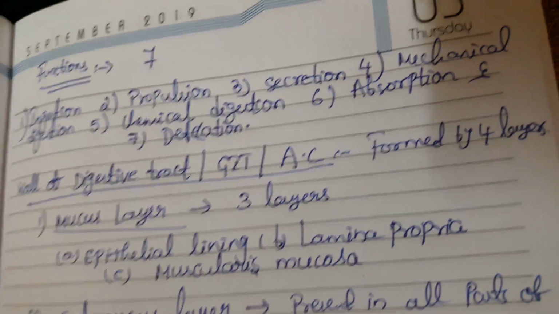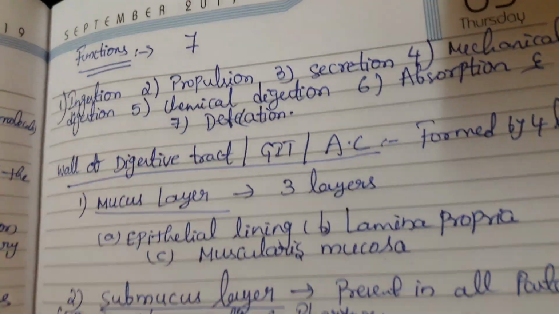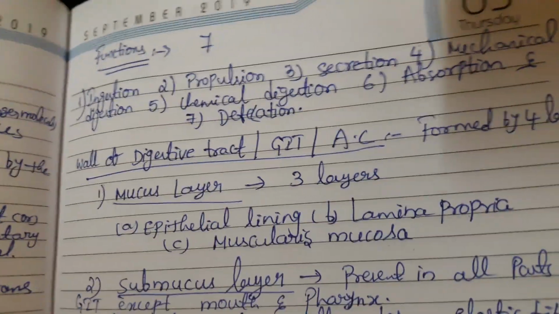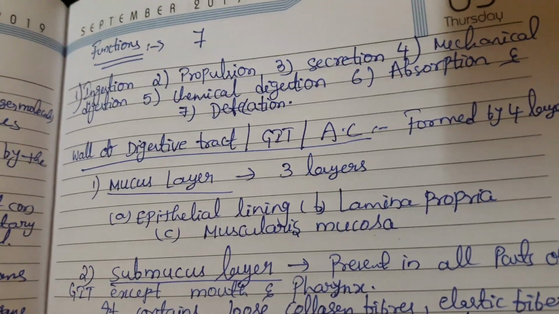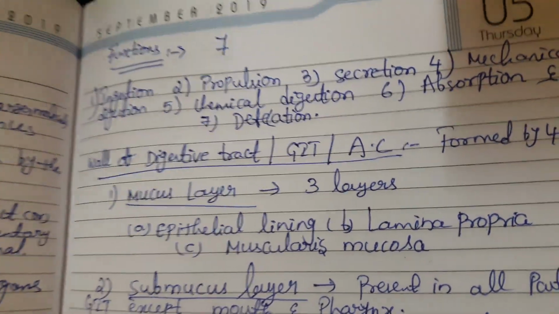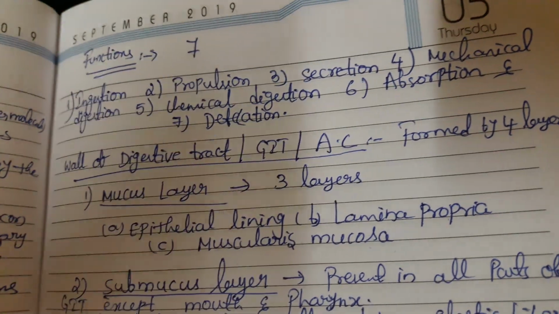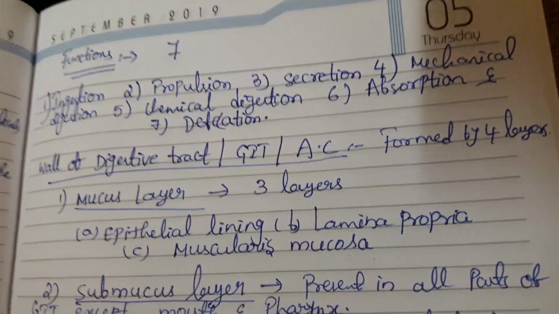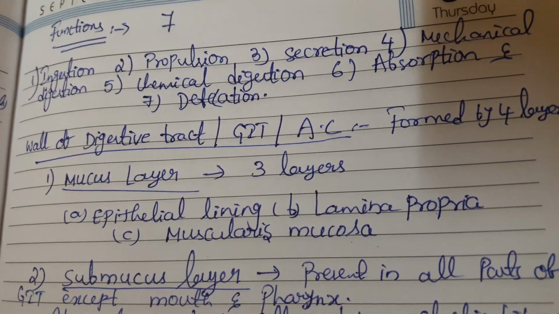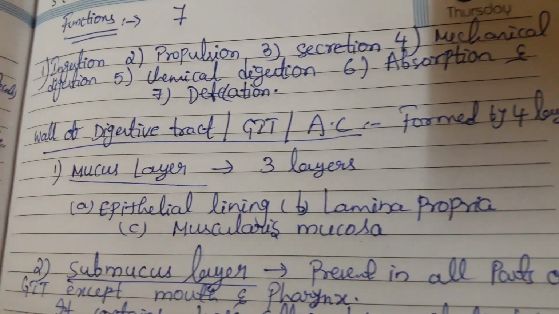So absorption mainly takes place in the small intestine. Mainly the absorption of nutrients takes place. From the fully digested food, the nutrients will be absorbed into the blood through the lacteals or microvilli on the surface of the small intestine.